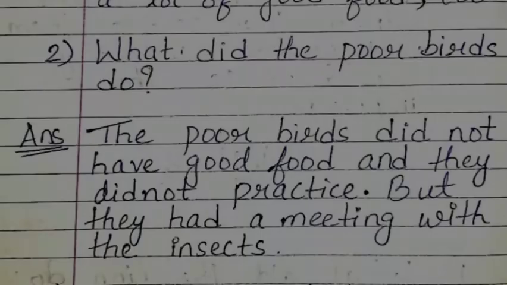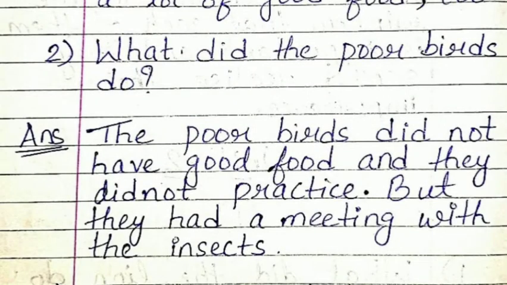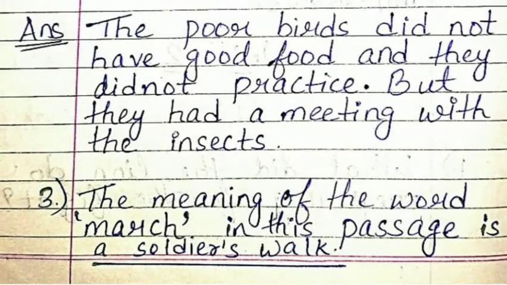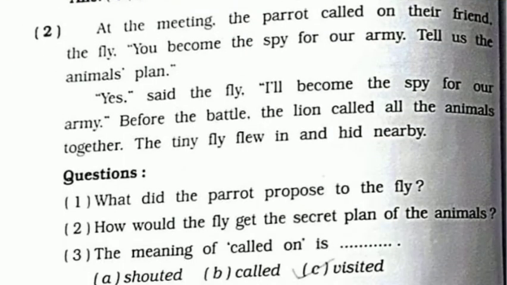The second question is, what did the poor birds do? So the answer will be, the poor birds did not have good food and they did not practice, but they had a meeting with the insects, or you can also say they had a meeting with their friends, the insects. And again, the third one is not a question answer, it's an MCQ. The meaning of the word march in this passage is, so the answer will be option number C, a soldier's walk. Now we will continue with the second paragraph's question answers.